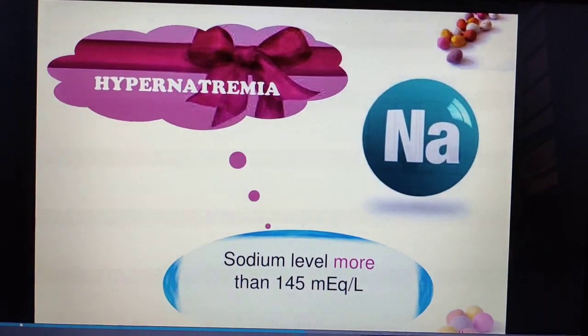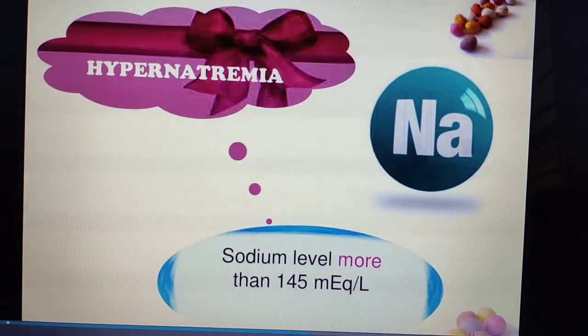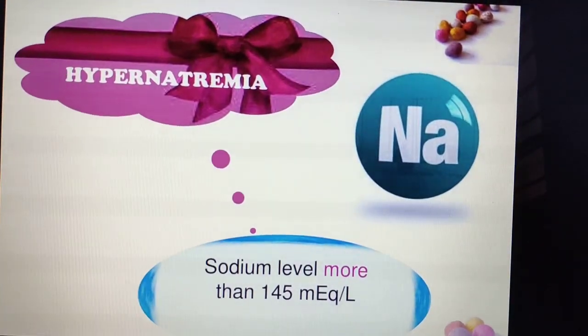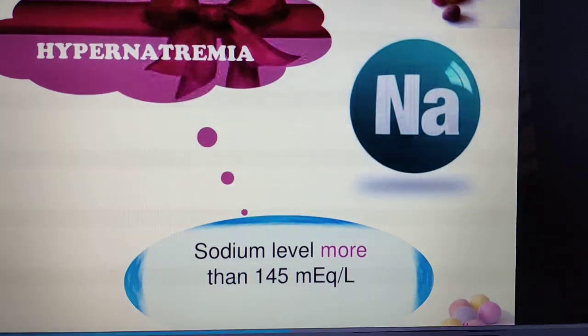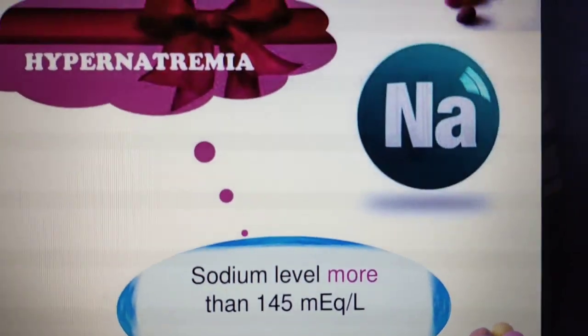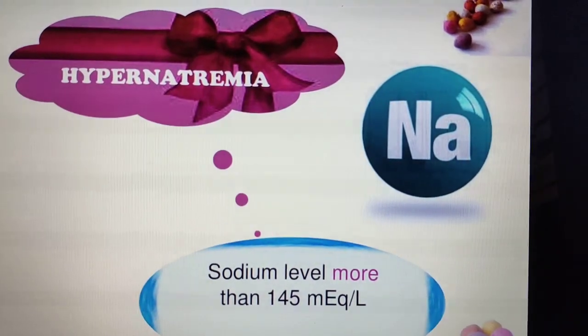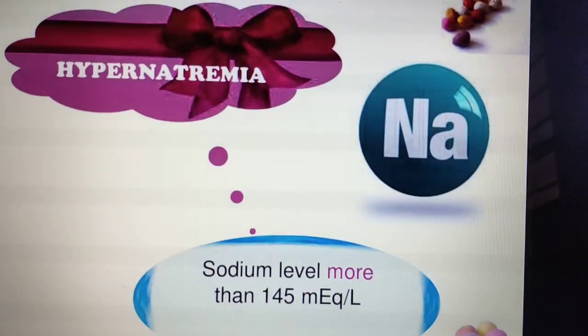Now we'll see what we mean by hypernatremia. Natremia is related to sodium. Hyper means excessive. Here the sodium level is more than 145 milliequivalent per liter. That we call hypernatremia. Understood now?